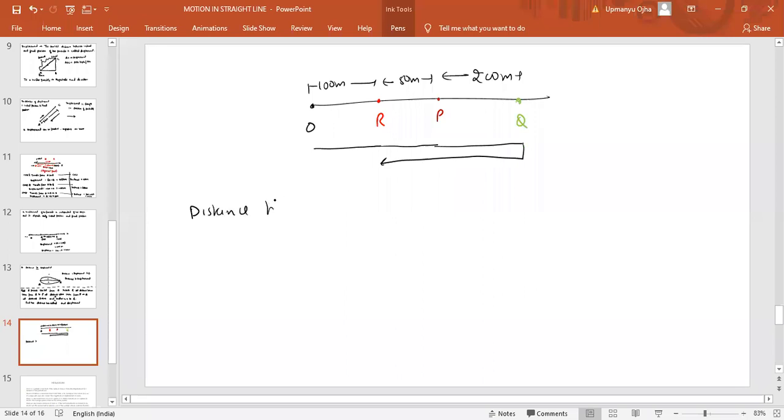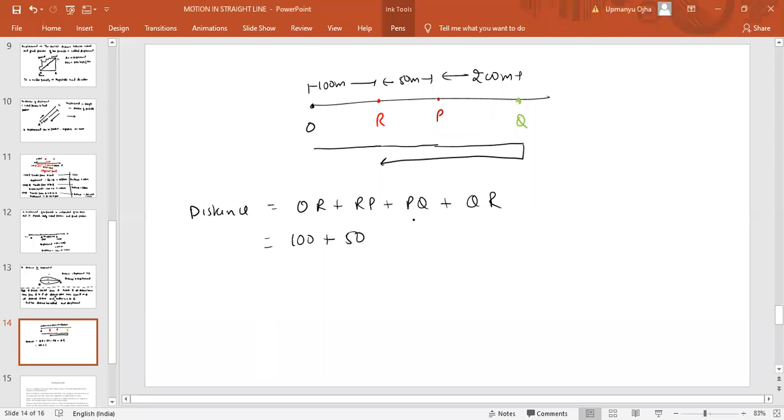Okay, so distance is equal to total path length. Now total path length is what? OR plus RP plus PQ plus QR. Correct? What is OR? OR is 100.